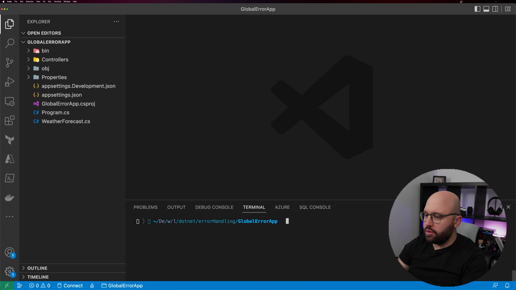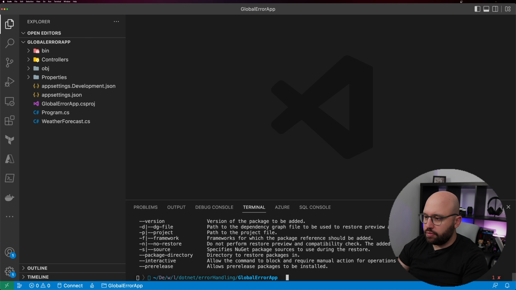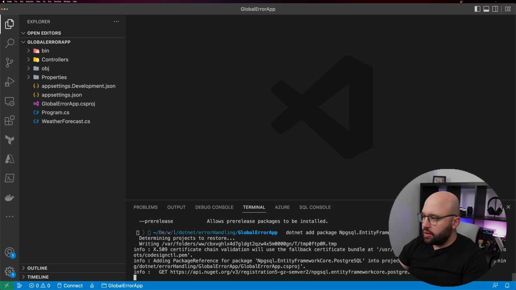Perfect. Let's clear this up so we have a better view. The next one is going to be Postgres, so it's going to be dotnet add package Npgsql.EntityFrameworkCore.PostgreSQL. Let's see, Npgsql, oh, I forgot the G, it's Npgsql. Let's try this.